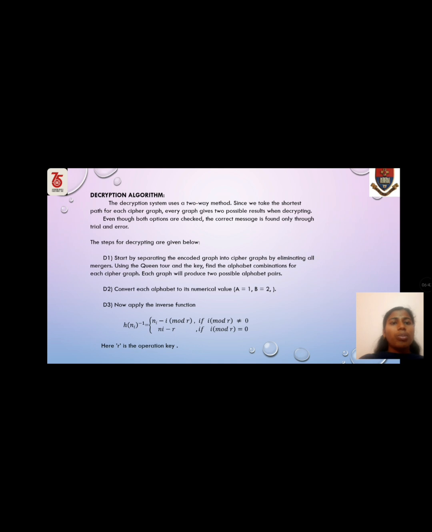Convert each alphabet to its numerical value. A equal to 1, B equal to 2. Now apply the inverse function. h of ni inverse is equal to ni minus i mod r if i mod r is not equal to 0, and ni minus r if i mod r is equal to 0. Here r is the operation key.